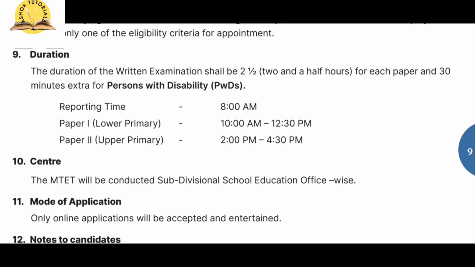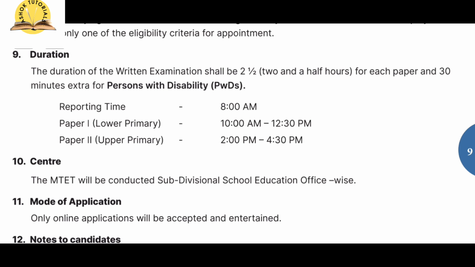You have 2 hours and 30 minutes, which means you can give 30 minutes to one subject, 30 minutes to another subject, and so on for each of the five subjects. So one subject you have to finish in 30 minutes. All right. The reporting time will be 8 a.m.